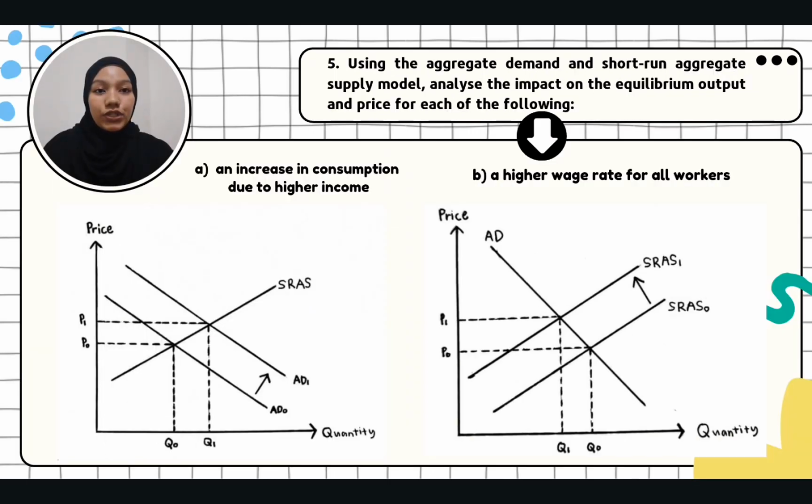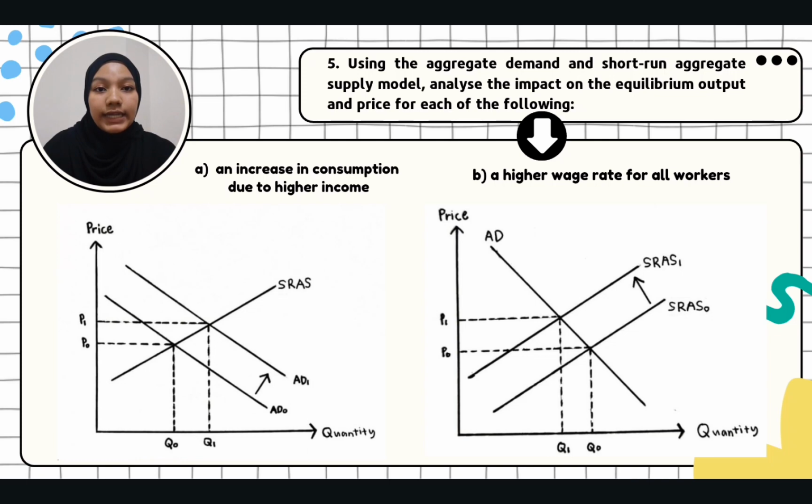Last but not least is question number 5, which is: using the aggregate demand and short-run aggregate supply model, analyze the impact on the equilibrium output and price for each of the following. For this question, I'll provide the graph together with the explanation. Firstly, for question A, which is an increase in consumption due to higher income. When consumption due to higher income increases, the aggregate demand AD curve shifted from AD0 to AD1.